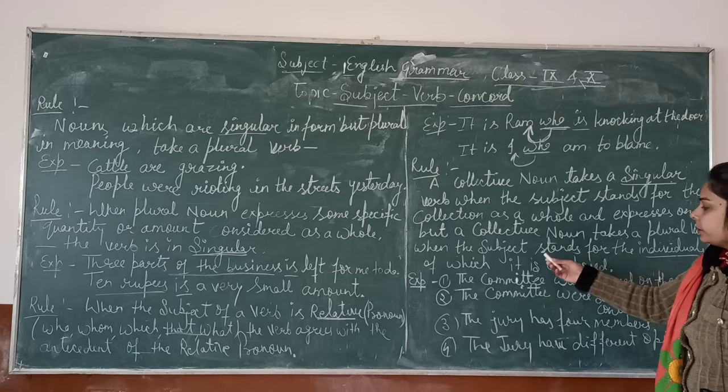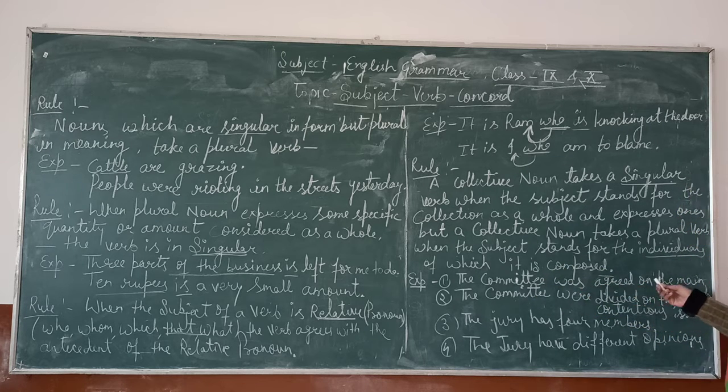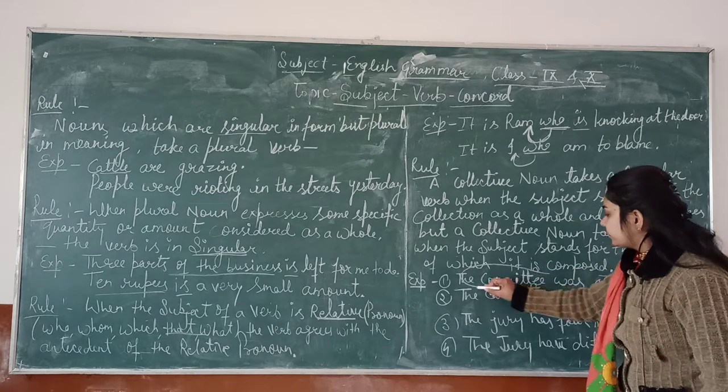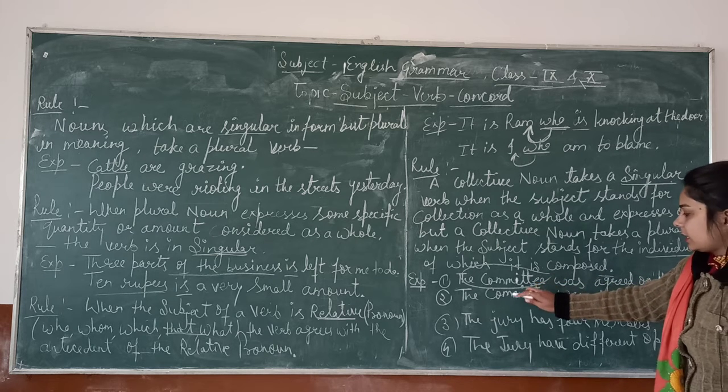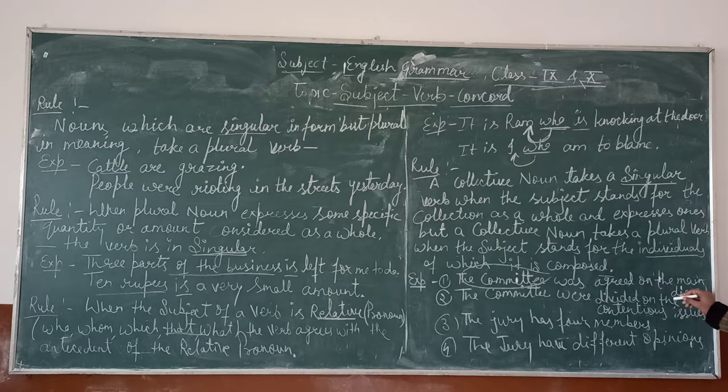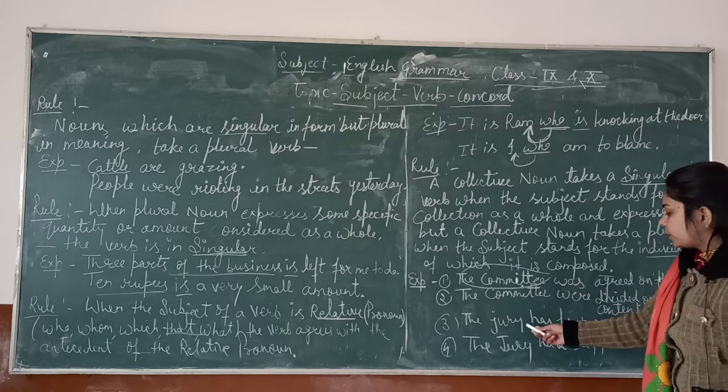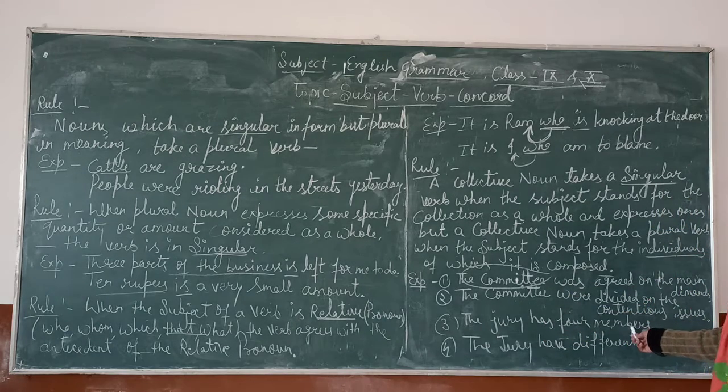For example, the committee was agreed on the main demands. The whole committee was agreed on the main demands, but in the next sentence, the committee were divided on the continuous issues. Next is the jury has four members.